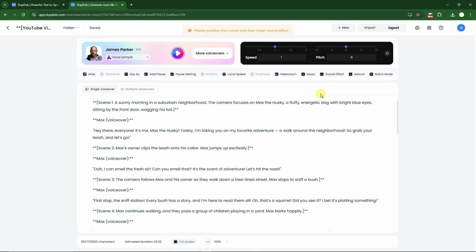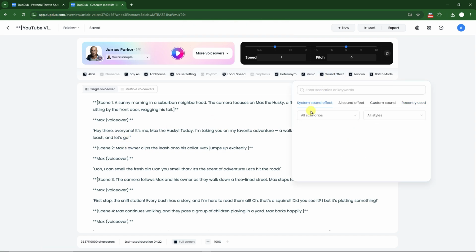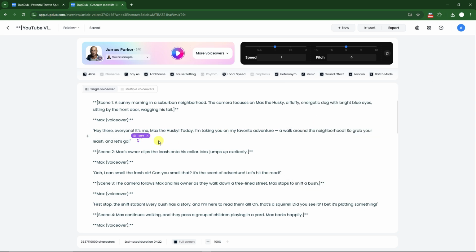And for this one, please position the cursor and insert the sound effect. I think I'm gonna go for that one. Make sure the cursor is right there. Add the sound effect. For example, right here, I'm gonna go for bark. Simple as that. You can play it right here, but I'm just gonna add it right there. So we have bark right here. And now let's all listen to it.